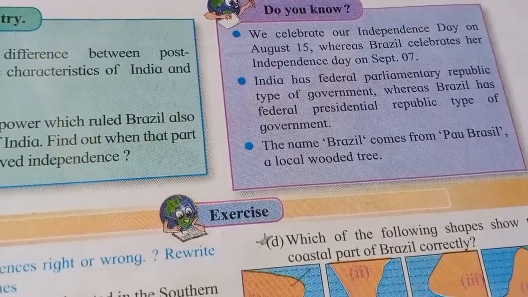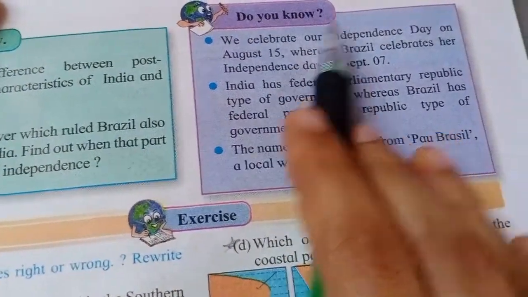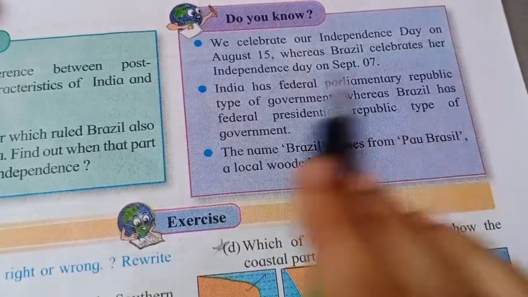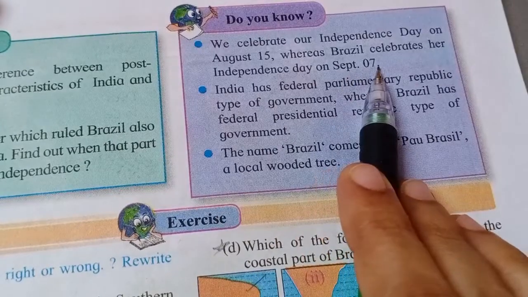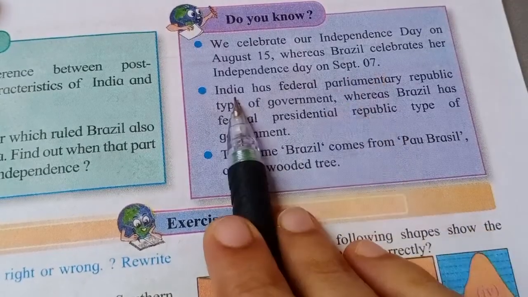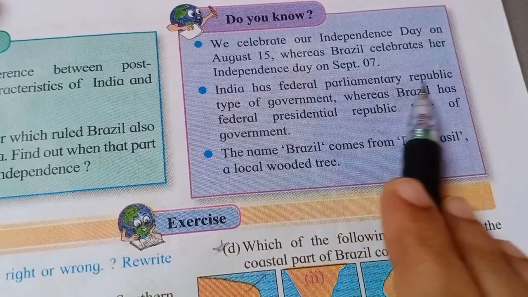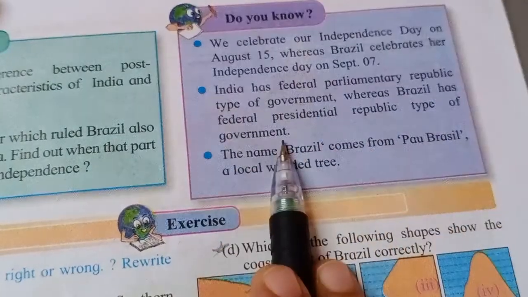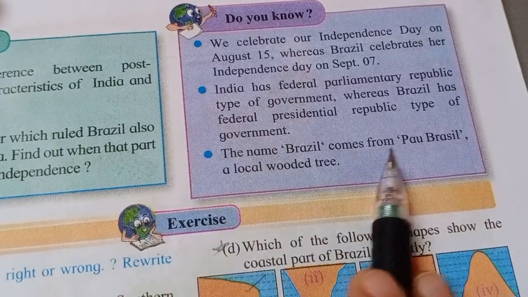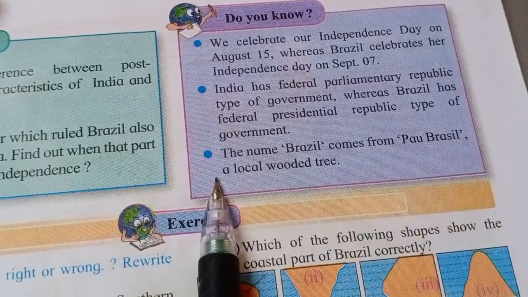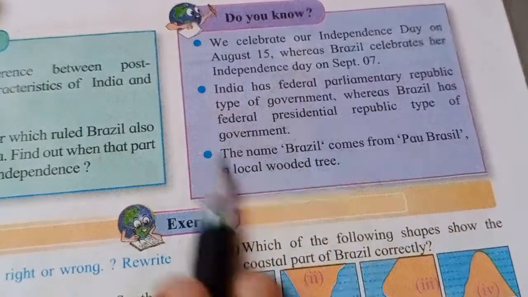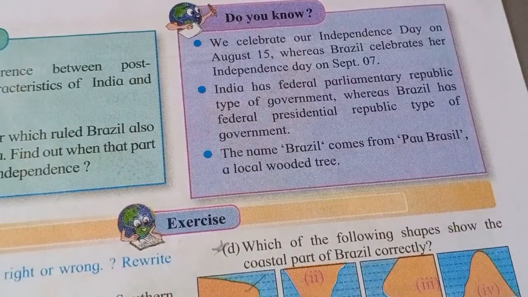Okay, let's see here on page number 13. Do you know, we celebrate our Independence Day on August 15th, whereas Brazil celebrates her Independence Day on September 7th. Please keep these points in your mind. India has a federal parliamentary republic type of government, whereas Brazil has a federal presidential republic type of government. The name Brazil comes from pau brazil, a local wooded tree. So this is the extra information we have got about India and Brazil.